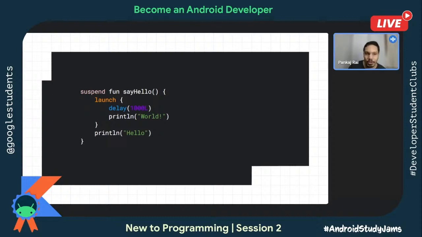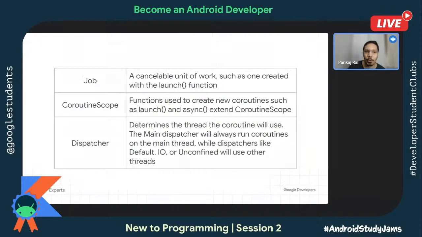But this launch is not something that can be launched directly. They are launched with a coroutine scope. Job, as I said, your launch returns a job, and then async returns a deferred, where it also returns the value. Then this launch or async, they have to be called from a coroutine scope.